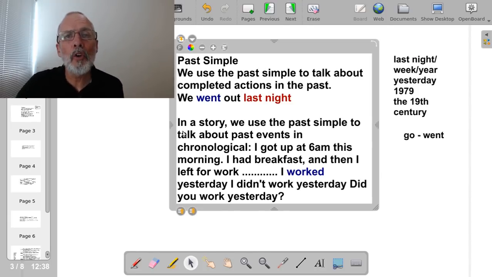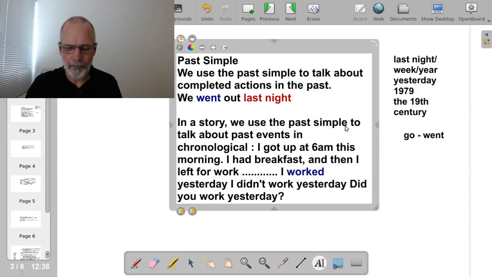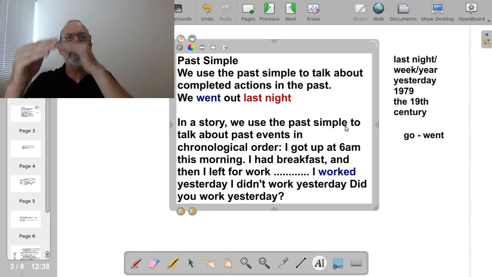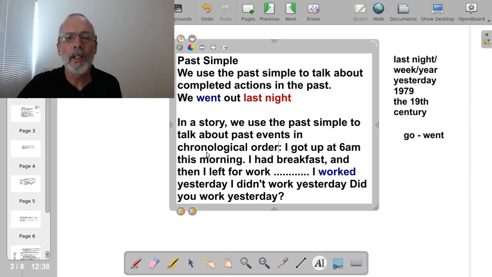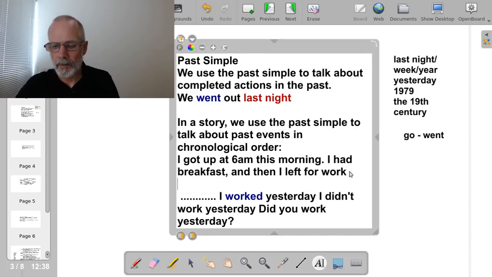When we tell a story or a narrative, we use the past simple to talk about events in chronological order. Maybe I should just put there the word order, because I missed that. In chronological order. That is one thing after another. For example, here's an example here. I got up at 6 a.m. this morning. I had breakfast and then I left for work.